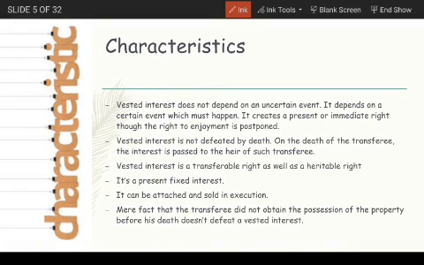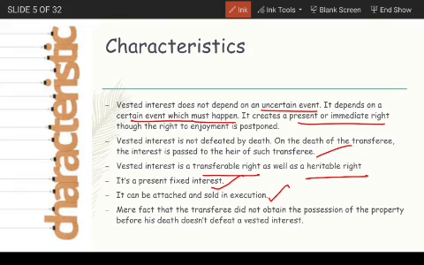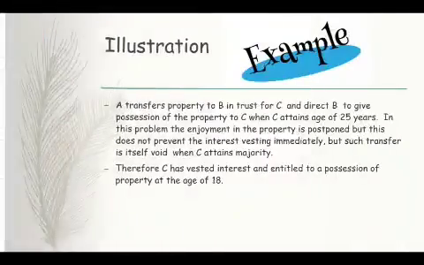What are the characteristics of vested interest? Vested interest does not depend on an uncertain event. It depends on a certain event which must happen, and it creates a present or immediate right. The death of the transferee will never lapse the vested interest that is vested within the transferee. Vested interest is a transferable right and a heritable right. It is a present fixed interest. It can be attached and sold in execution. And the mere fact that the transferee did not obtain possession of the property before his death does not defeat a vested interest. So these are the characteristics.